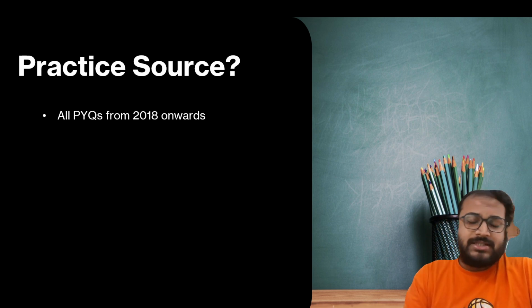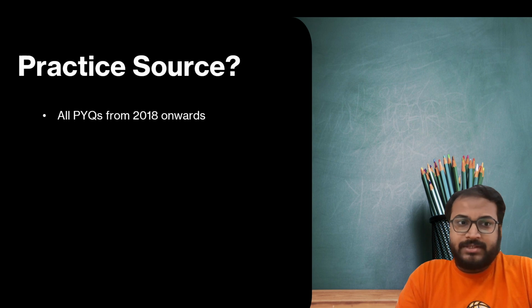All right. First thing on which I would like to put emphasis is all past year questions from 2018 onwards. Make sure to attempt all the past year questions from 2018 onwards, starting today, because I don't think you need to prepare a lot of things for the ZAT if you have already prepared for CAT, NMET, or SNAP exam, right? So first thing is to test yourself based on the past year trends, right, and put yourself in the time pressure, right? Don't attempt anything without the timer.